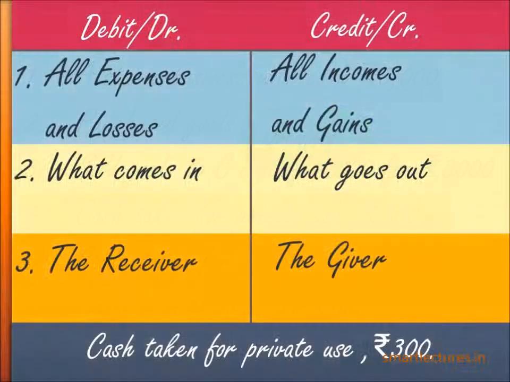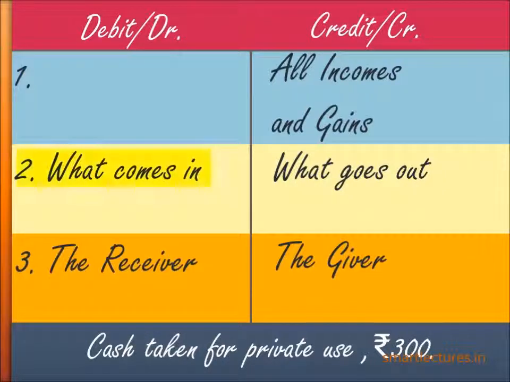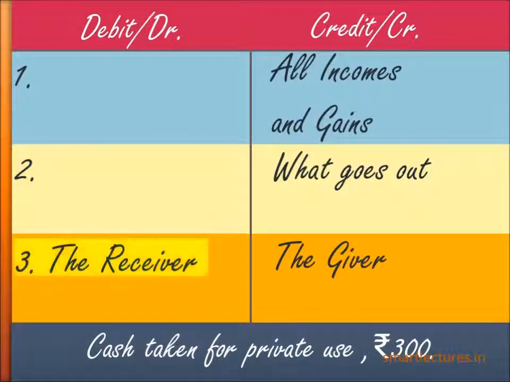So let's go to the format of journal entries. On debit side, debit all expenses and losses? No. If the proprietor takes any money from the firm for personal use, that's not a loss, that's not an expense. Move to the next option. Debit what comes in. Has anything come in? No. In fact, something has gone out of the firm. So go to the next option. Debit the receiver. Money has gone out of the firm and the receiver of that cash is the owner, means A. So you write down A.